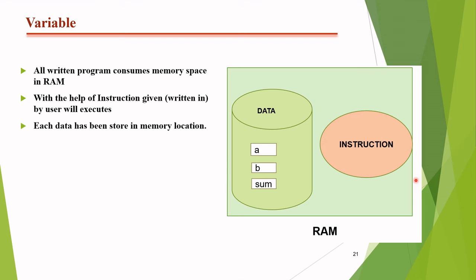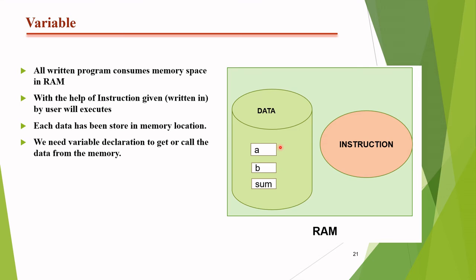So each data has been stored in a memory location. We need variable declaration to get or call data from the memory. This is an important point: why do we write A, B, sum, and so on? Like if we want to post a letter or an order, we need a particular address, otherwise the delivery boy will be confused about where to deliver.